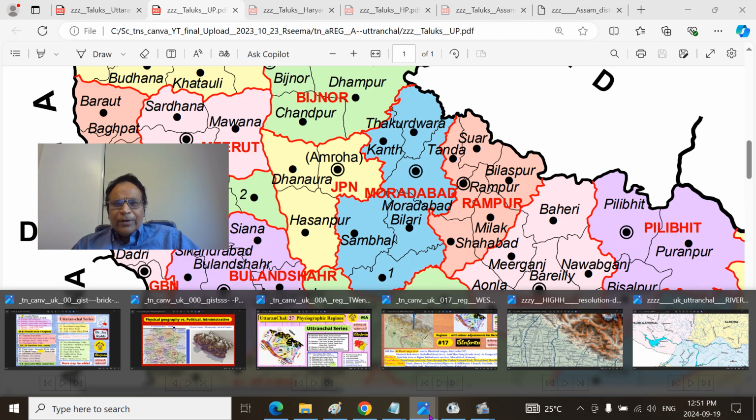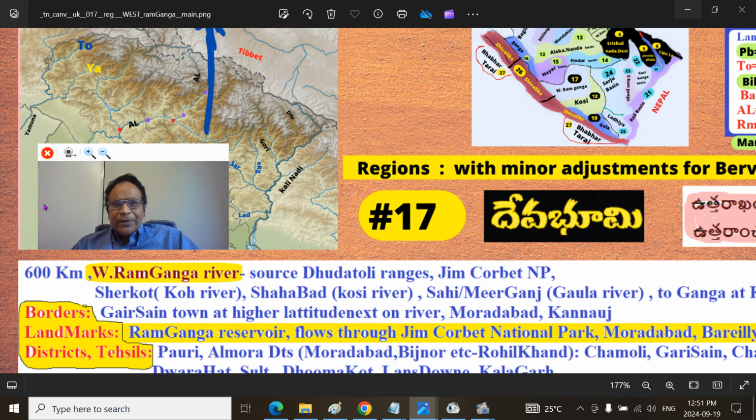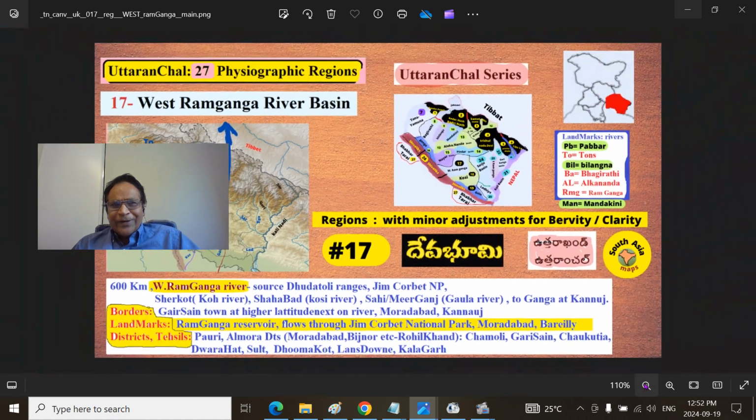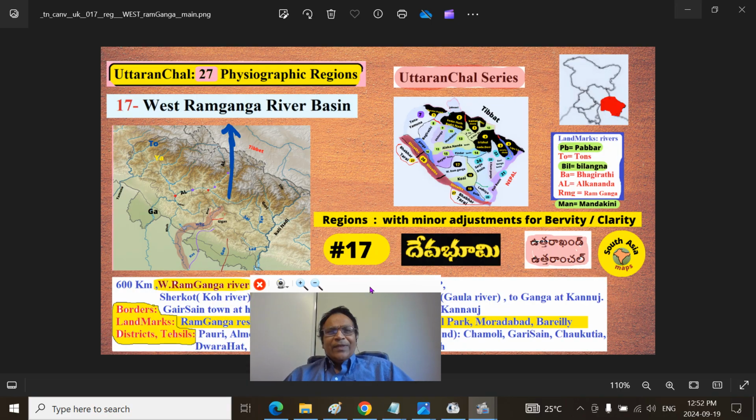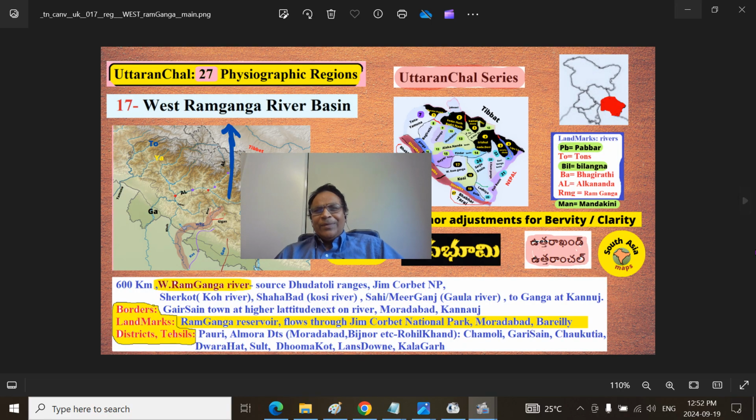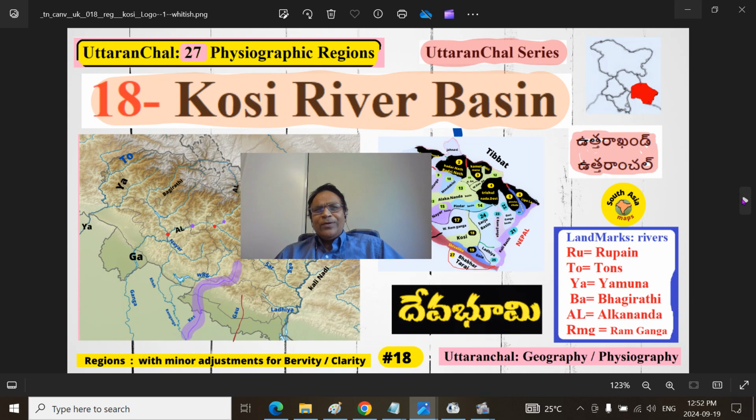Hope that will put you in the proper perspective of the fascinating 600 kilometer long Ramganga River basin. Next time we'll look at the West Kosi River basin.